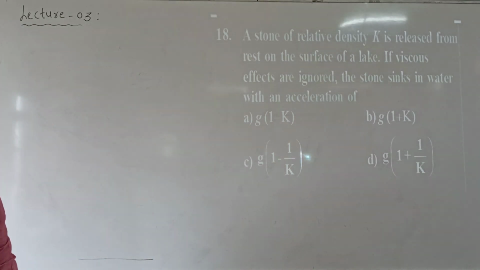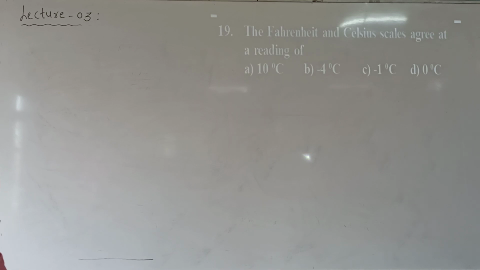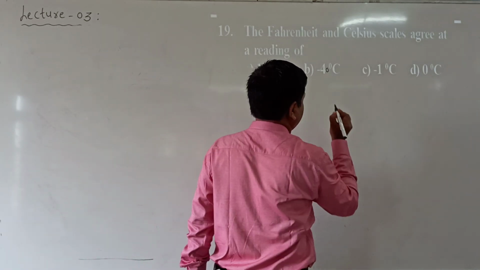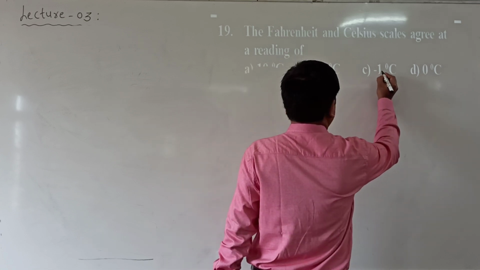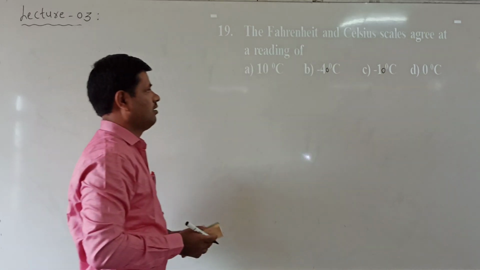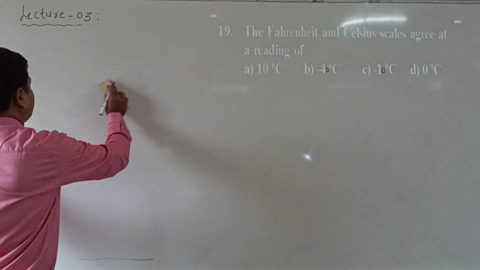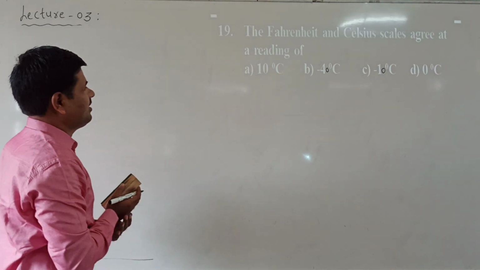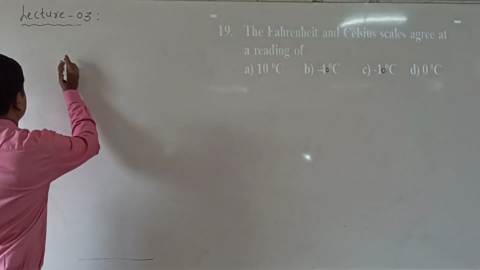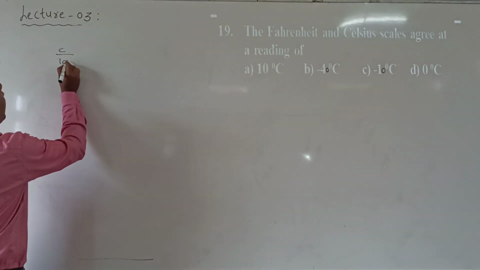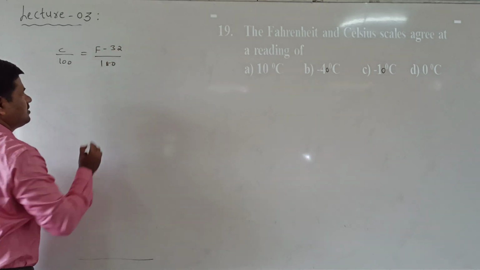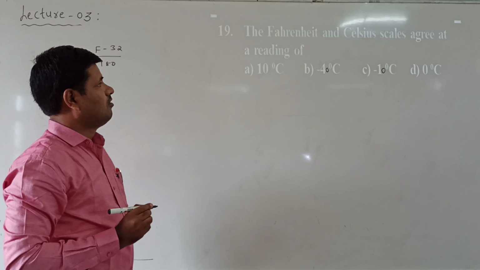Next we come to the 19th question. A small mistake is made here. This is 40 that is required, and here 10 is required: 10 centigrade, 40 centigrade. Now the Fahrenheit and Celsius scales give the same reading. The relation is C by 100 is equal to F minus 32 by 180. That is the relation between Celsius and Fahrenheit.